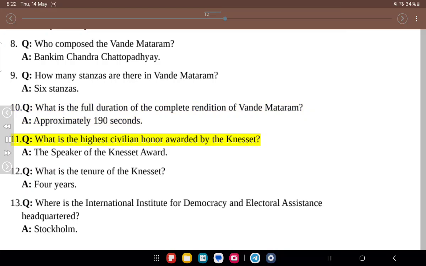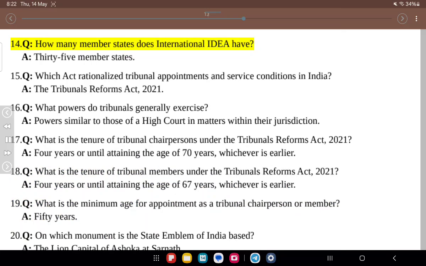11. Q. What is the highest civilian honor awarded by the Knesset? A. The Speaker of the Knesset Award. 12. Q. What is the tenure of the Knesset? A. 4 years. 13. Q. Where is the International Institute for Democracy and Electoral Assistance headquartered? A. Stockholm. 14. Q. How many member states does International IDEA have? A. 35 member states.